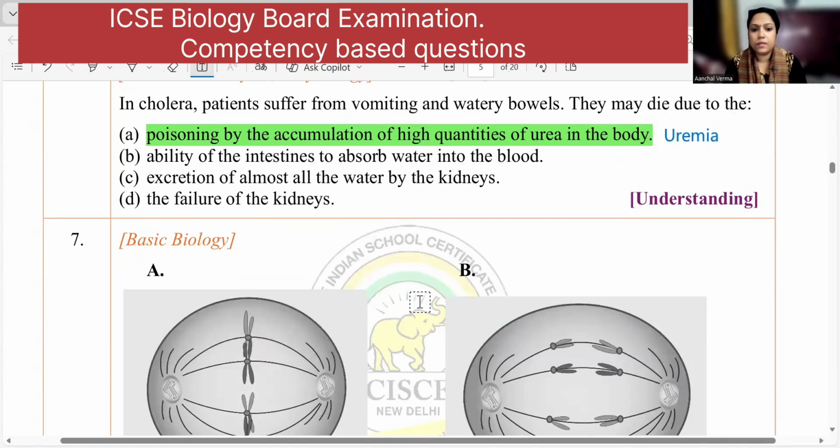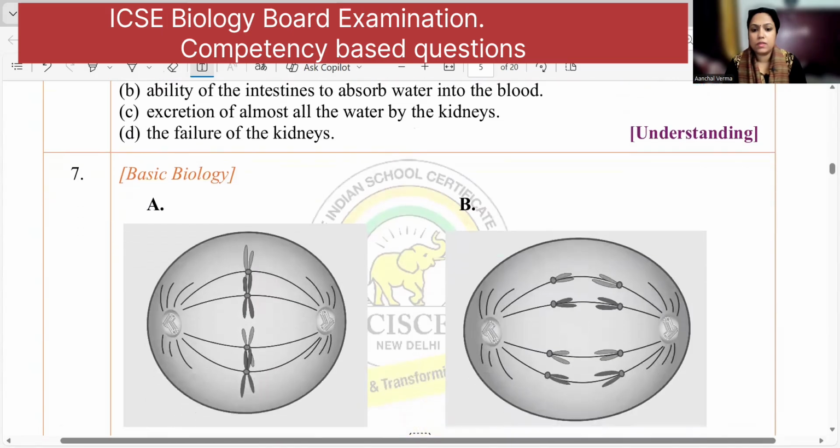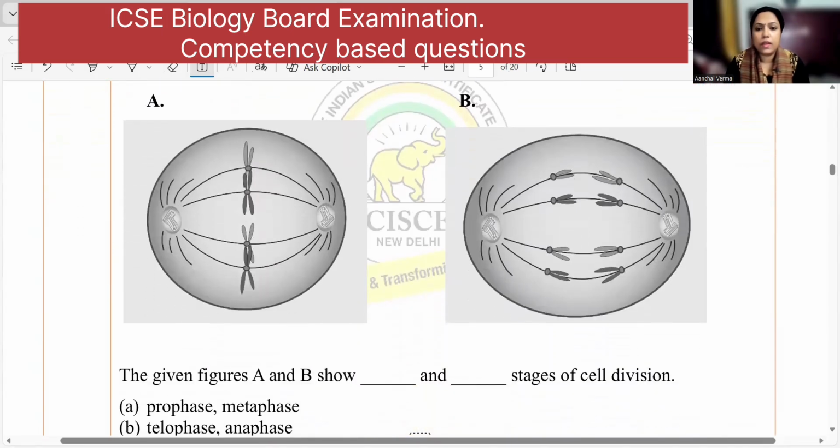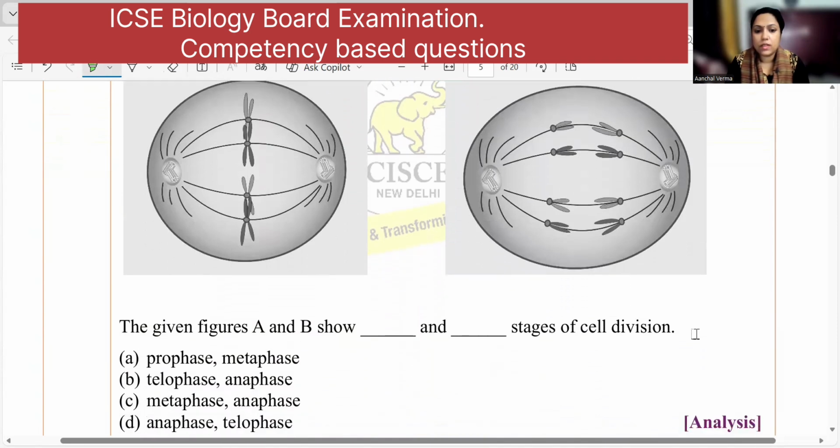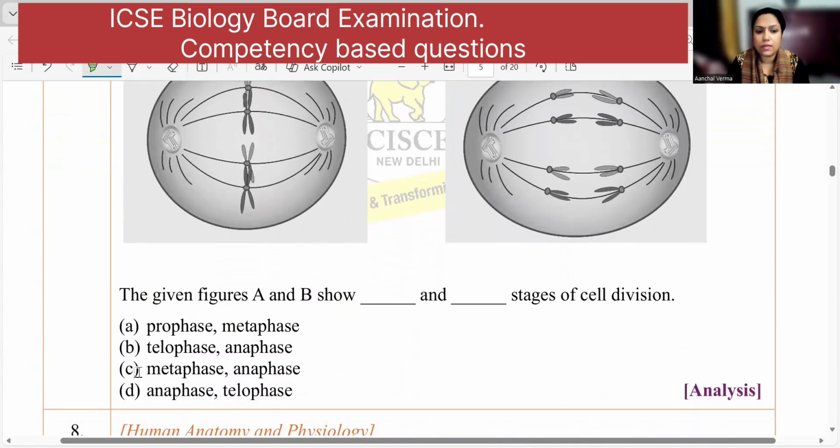Next one, you can see these two diagrams, right? Figure A and figure B. Figure A shows all the chromosomes aligned in one plane. So this is metaphase. And here they are moving away from the center, so it is anaphase. So the first one is metaphase, the second one is anaphase. So what is the answer? Metaphase and anaphase.